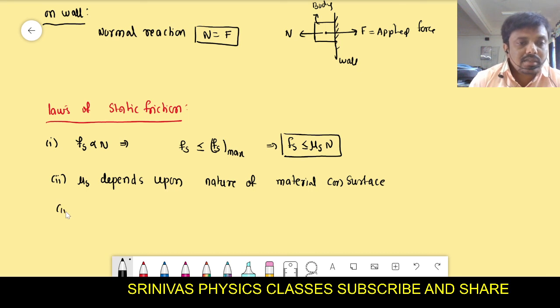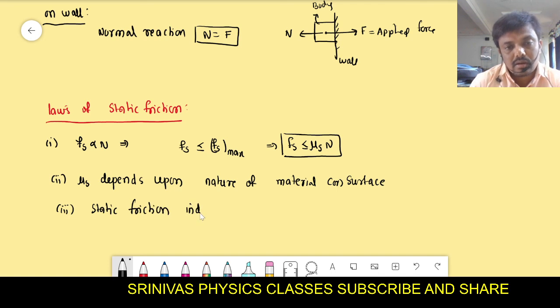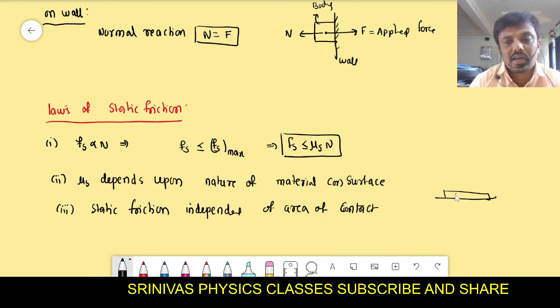Okay, and the static frictional force does not depend upon the area of contact. Fs, static frictional force, is independent of area of contact. How much area is in contact? You see this object, a large area is in contact. If this object is there, less area is in contact with the surface.